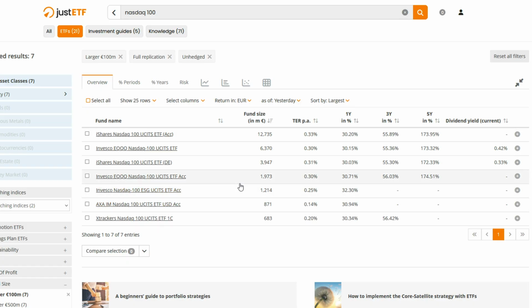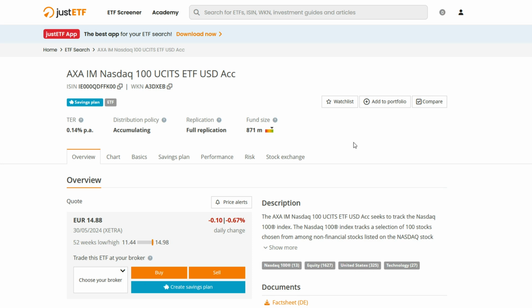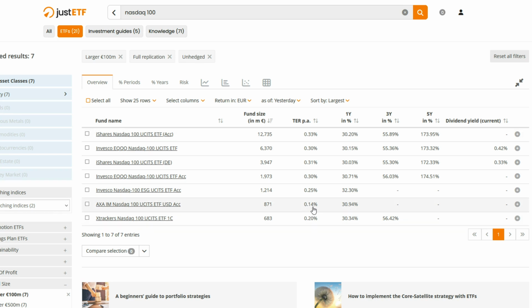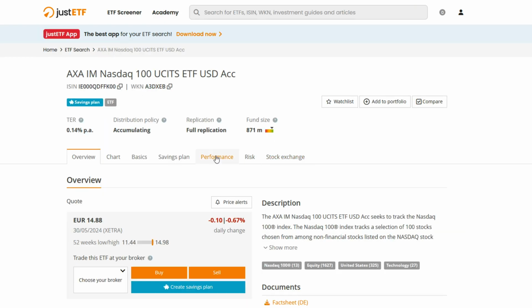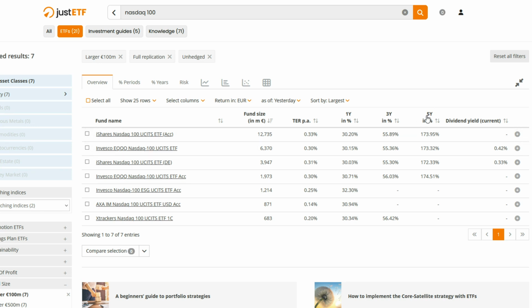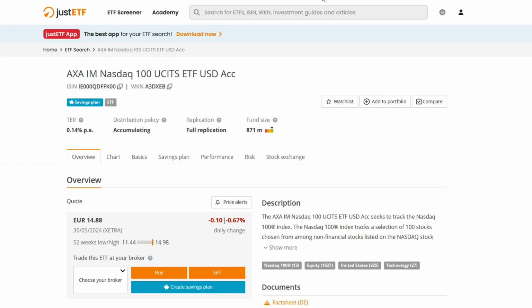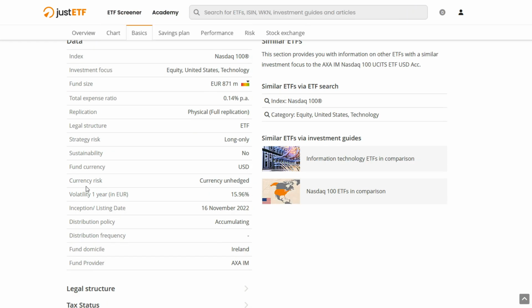Now let's go back to the NASDAQ ETFs. All right, we're back here to the screen, and the next one is the AXA IM Nasdaq 100 UCITS ETF. And the thing that we can see here is, of course, it's smaller than the other ones, but it has the lowest expense ratio out of all of them. It's only 0.14. Now, as for the performance, you can't see a 3-year or 5-year performance because it's obviously less than 3 years old. Here we can see how old the ETF is. It was founded on November 16, 2022.